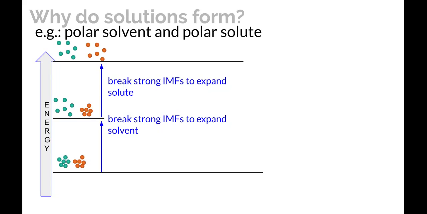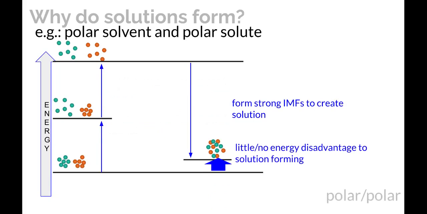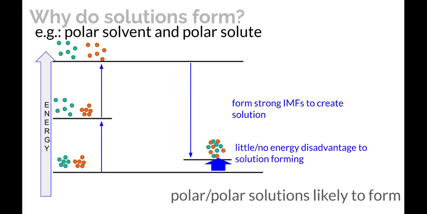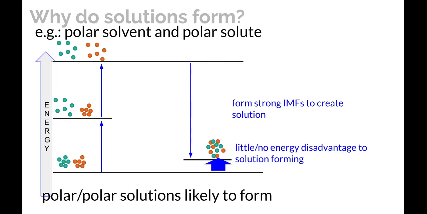And so that's a big energy release when you get those substances to go back together close to each other. So there is very little or sometimes no energy disadvantage or sometimes even an energy advantage to the solution forming. And so polar solutions, where a polar solute and a polar solvent are being mixed, those are very likely to form.